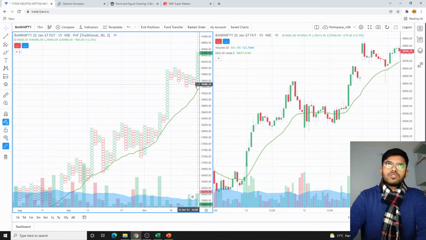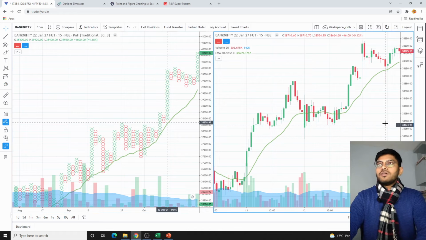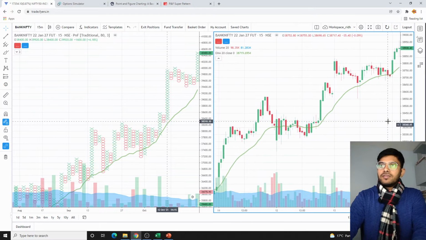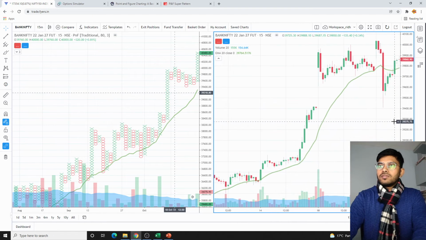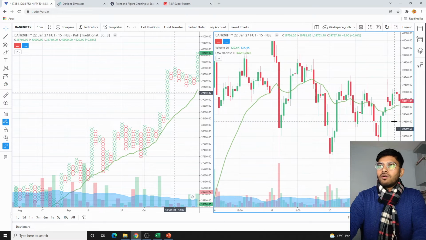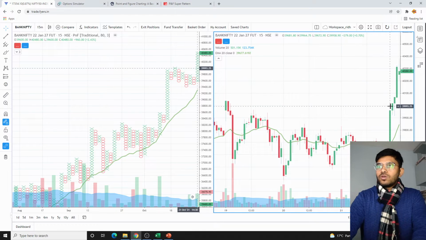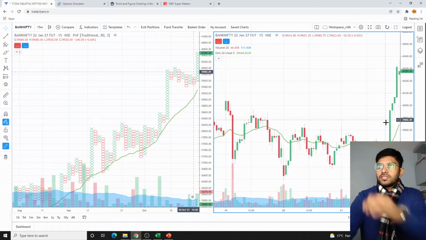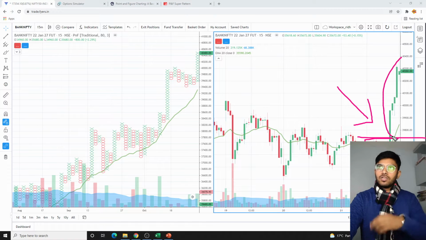On 21st there was a breakout, and in fact we had sold 40,500. Let's see what happened on 21st of October. So this is 18th, 19th, 20th, 21st now. So 40,800. You can see on 21st of October till 2 o'clock, the movement came after 2 o'clock itself. By 2 o'clock we were able to exit around this vicinity. You see how the strong rally came on the expiry day after 2 o'clock. So we were able to save.